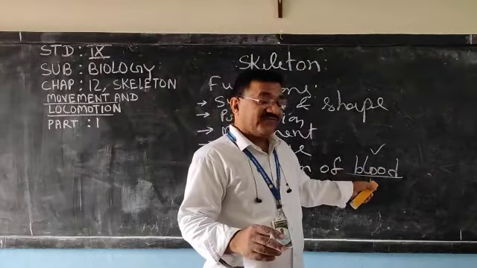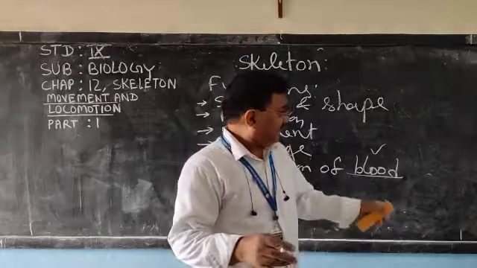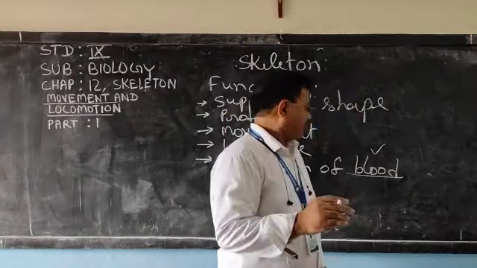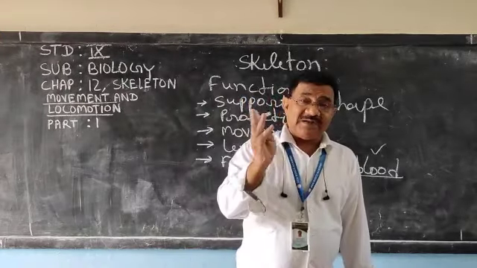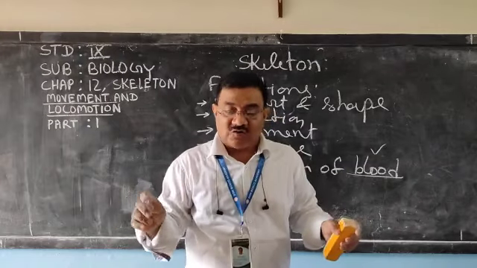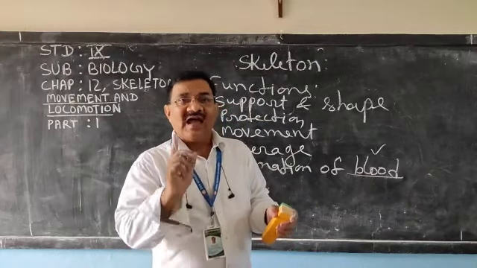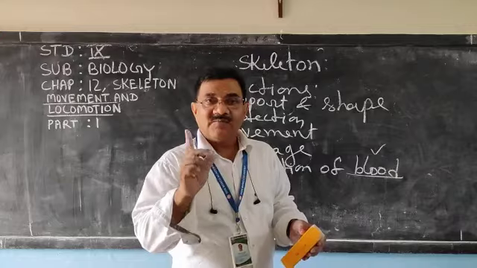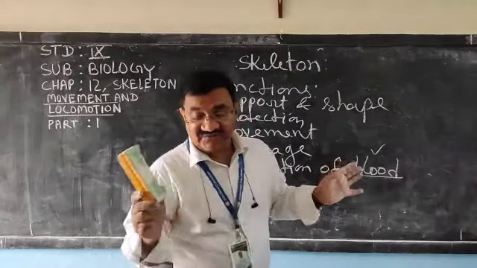So three types of cells are there: RBC, WBC and platelets, by which blood is made up. And these RBC, WBC and platelets are formed inside the long bone. One hollow space is there inside the bone, and that hollow space is the bone marrow where RBC, WBC are formed.